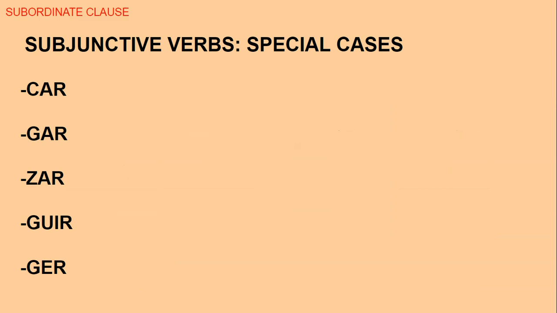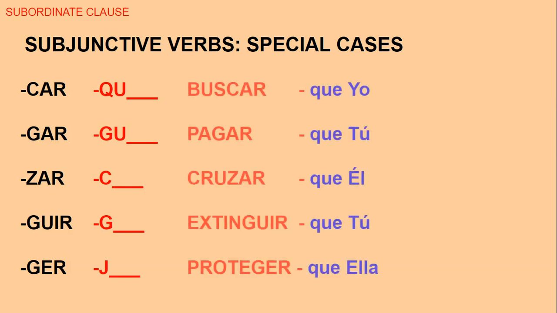So here, let's talk about the special cases again. CAR changes to QU, GAR is GU, and ZAR is C. Now, those three we have seen. We've seen them in the preterite yo form, and we've also seen them in the negative commands. So GUIR changes to a G, and GER changes to a J. So we'll get some examples here.